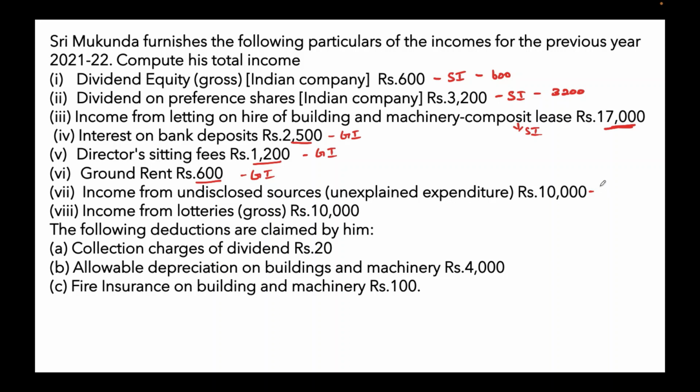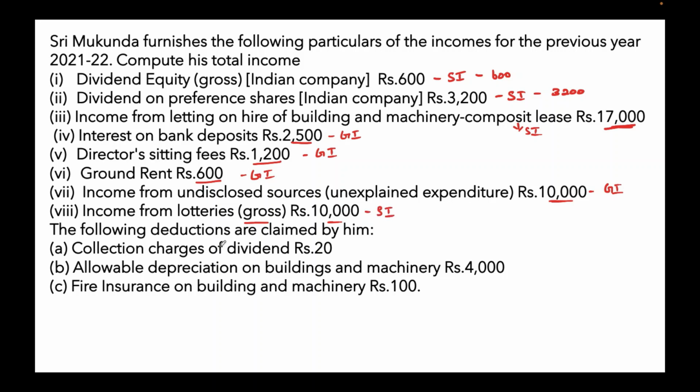So it will come as general income. 10,000 is taxable, and the rate of tax will be at the rate of 60%, flat rate. Income from lotteries, they have given you the gross value. The gross value is 10,000, so we can take this as such. No need to gross it up. So this is specific income.